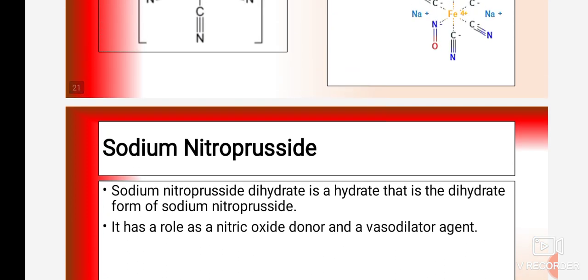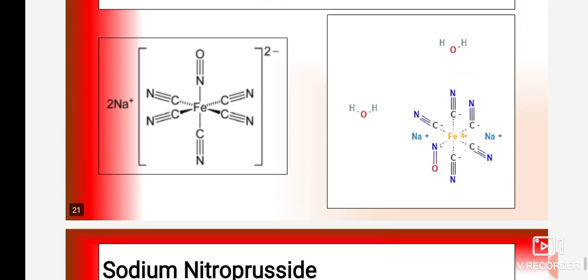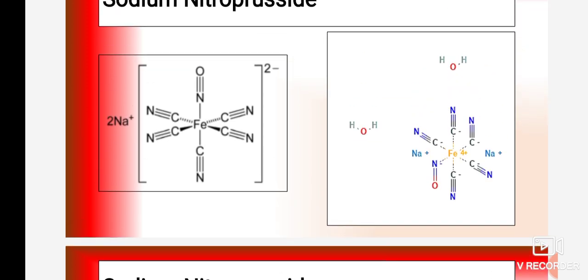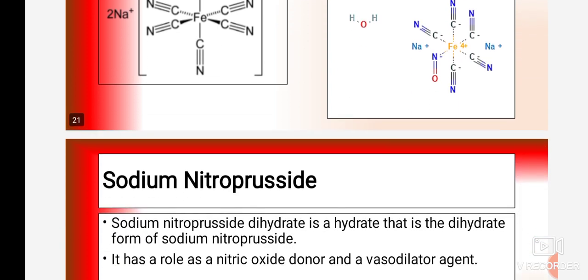Related to sodium nitroprusside, it contains 2 sodium groups, that is disodium. Due to the presence of sodium, the name of the complete drug is sodium nitroprusside.